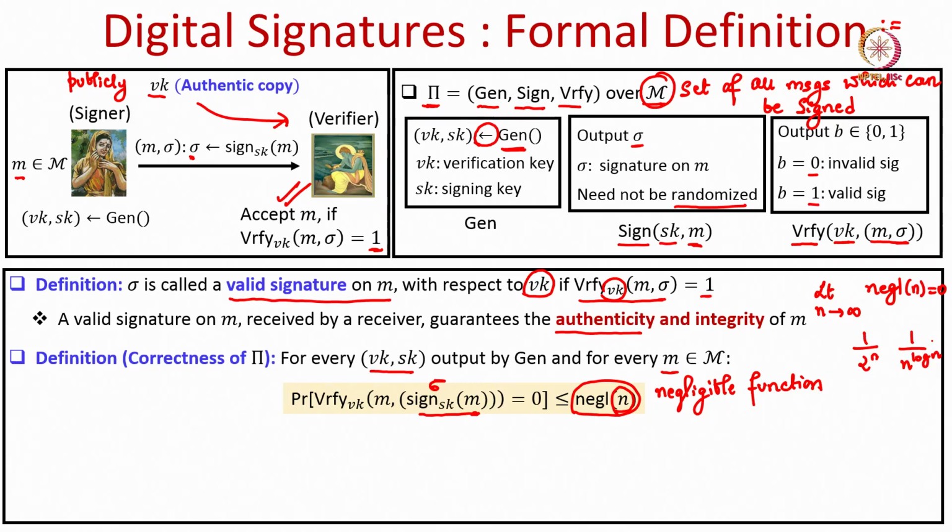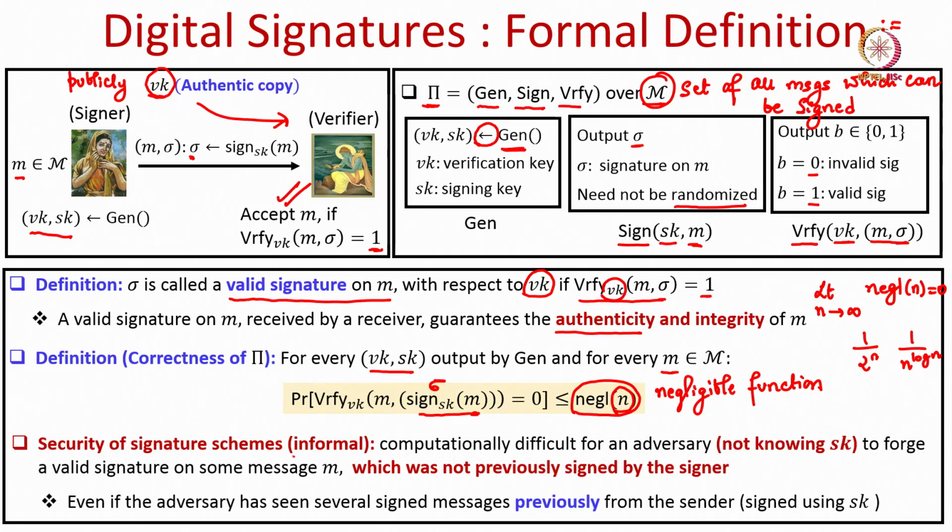So, what does this correctness mean? It says that it should never happen that I am the signer, I obtained a pair of keys by running the key generation algorithm and I have legitimately signed a document, and someone tries to verify that document using the corresponding verification key and the verification fails. It should never happen. The probability that it happens should be very small.